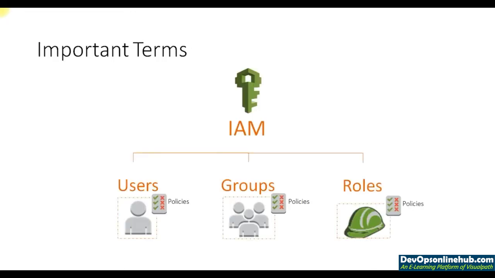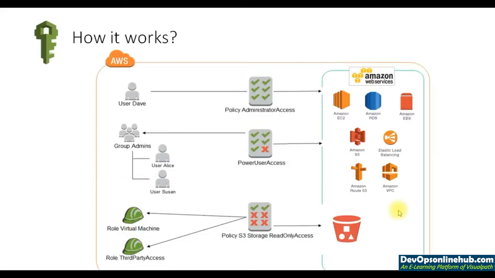The most important terms we look at in IAM are users, groups and roles. A user is a single user, any end user who is going to access the AWS account. As we see here, a small policy document has been put across, which means a set of permissions given to this user. Similarly, I can have a group of users defined with a set of permissions, which we also call policies. Then we also have roles, which are also attached with a certain set of permissions or policies. So how does this actually work?